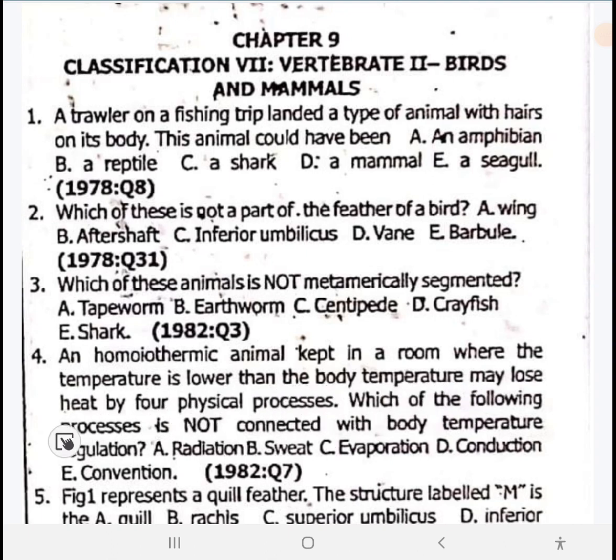Which of the following is not connected with body temperature regulation? The one that is not connected is option B, sweating. One could lose or gain heat by radiation, evaporation, conduction, and convection, but not by sweating, because sweating is not a process.